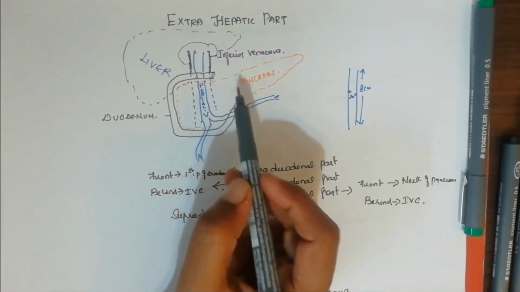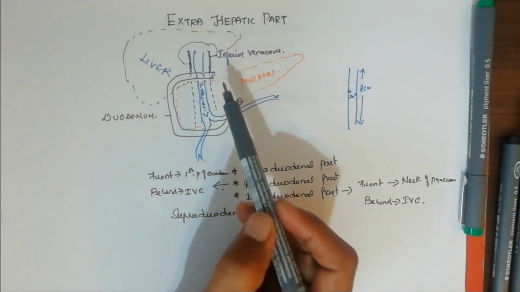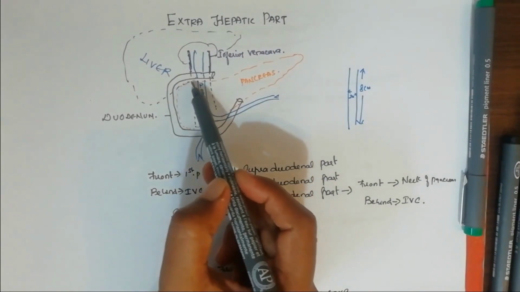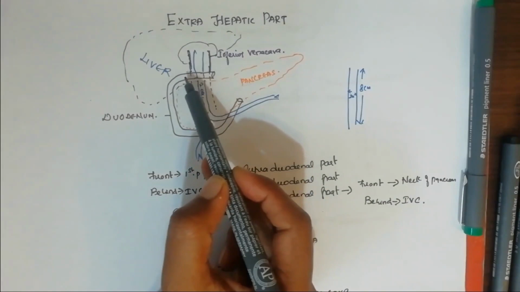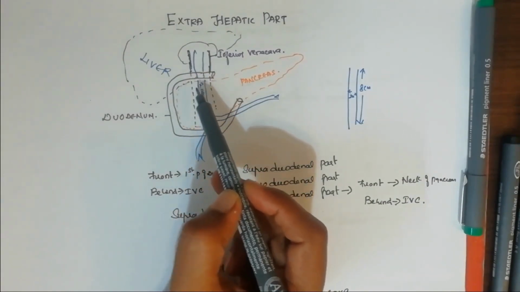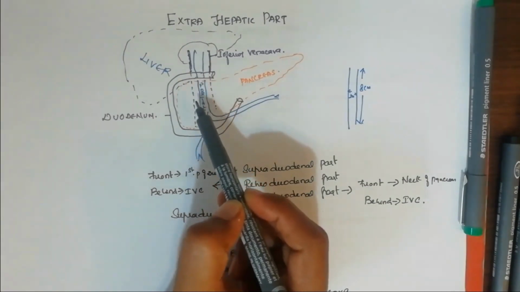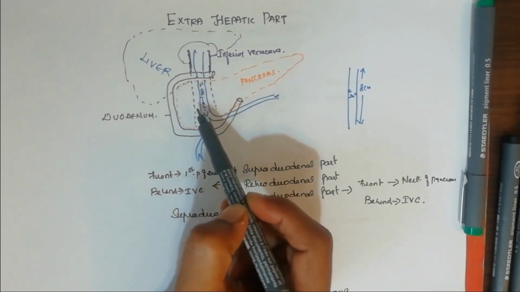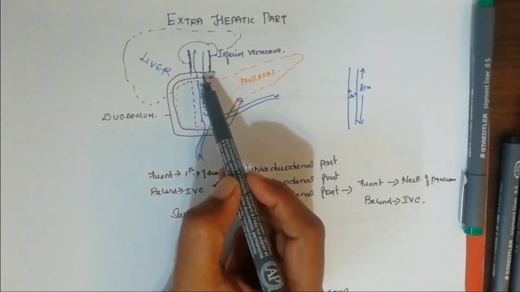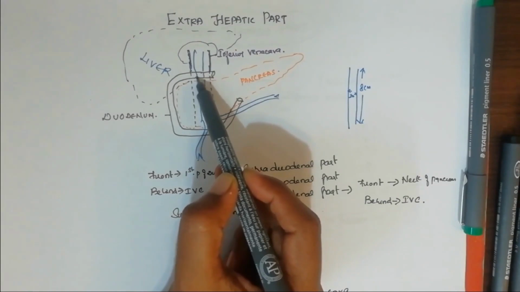So this part is considered as the first part of duodenum, which is dividing the portal vein into 3 parts: one is the infraduodenal part, that is below the duodenum, and one which is present behind the first part of duodenum is called the retroduodenal part, that is behind the duodenum, and one which is present above, we will call the supraduodenal part. So altogether we have got 3 parts: supraduodenal, retroduodenal and infraduodenal part.